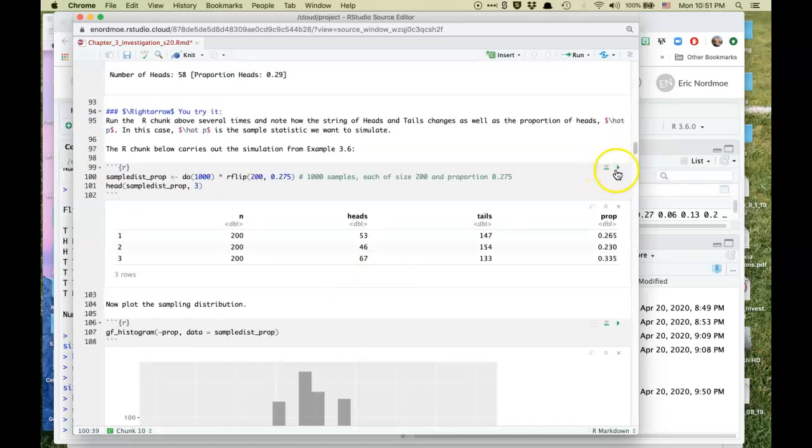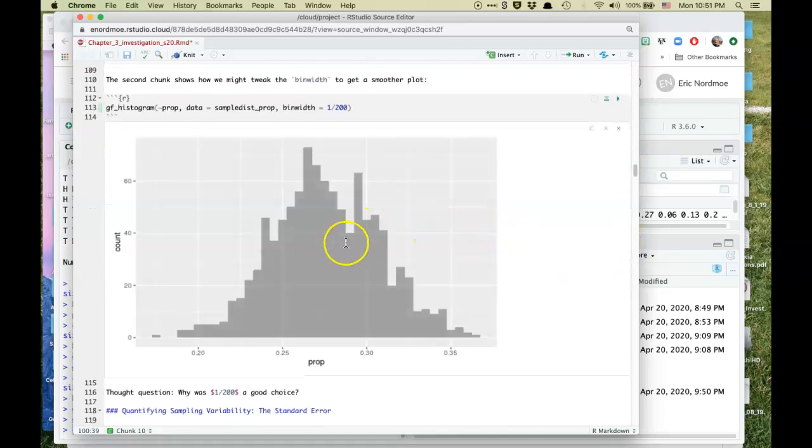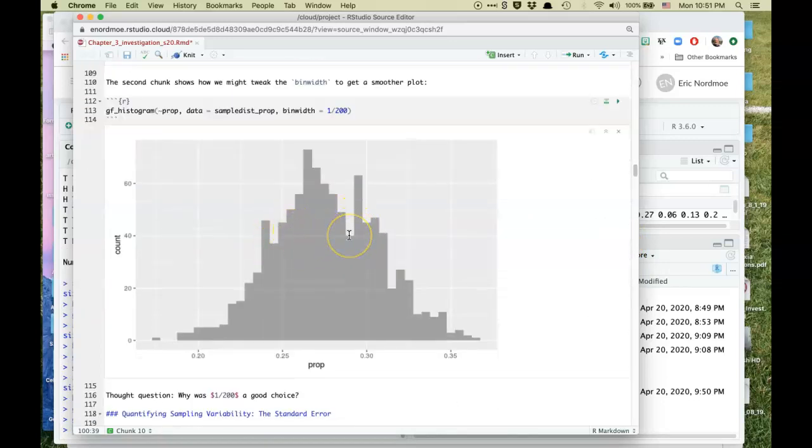Let's try another simulation. Plot it here and then plot it down here, and you'll see that 1 over 200 smooths it out quite a bit. There's still a few gaps here and there, which are just due to randomness. But what it's doing is that every distinct value of p-hat then has its own bar in the histogram. But you see the general shape is pretty much bell shape.